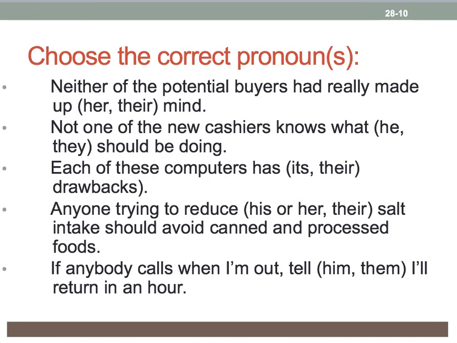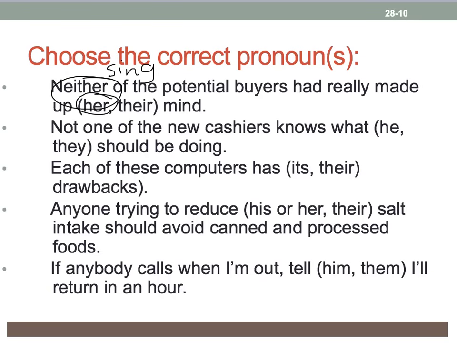Let's choose the correct pronoun in these sentences. Neither of the potential buyers had really made up her or their mind. The antecedent is neither, so we're going to have to choose her as the correct pronoun because her is the only singular option, and neither is singular as an antecedent.